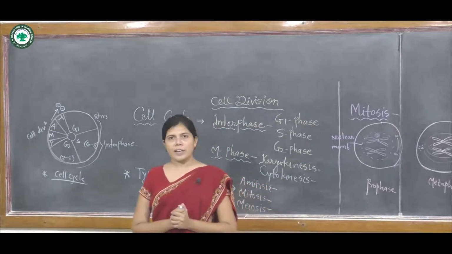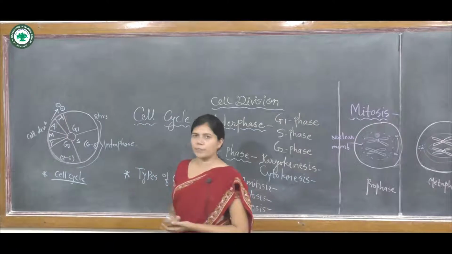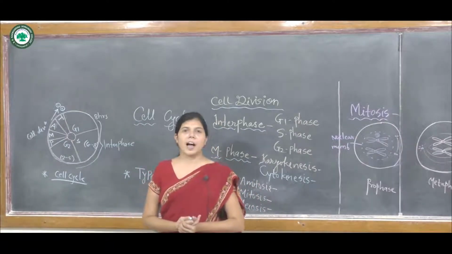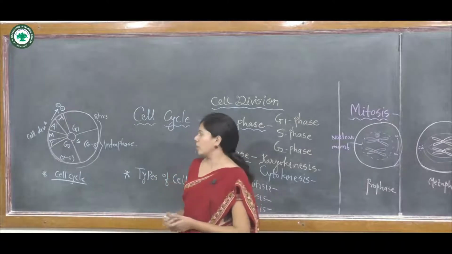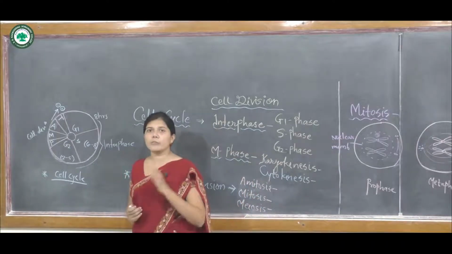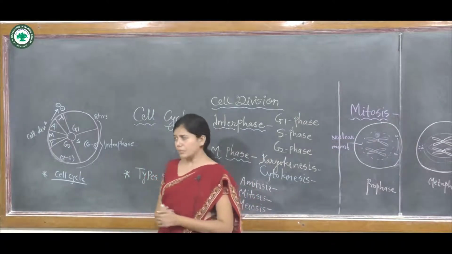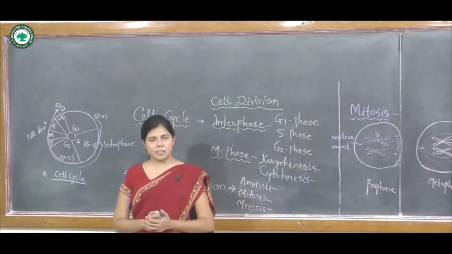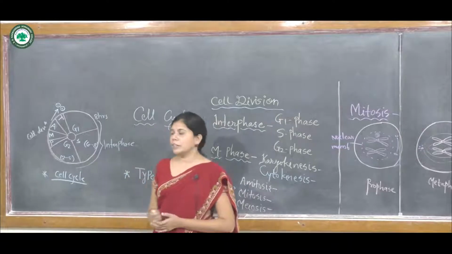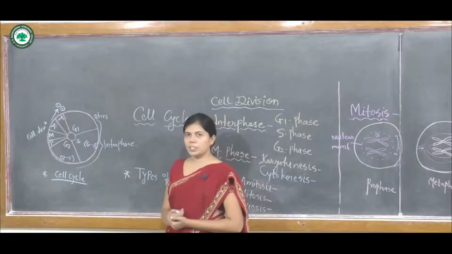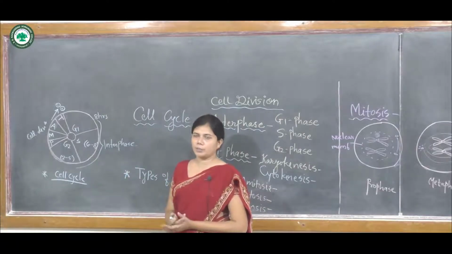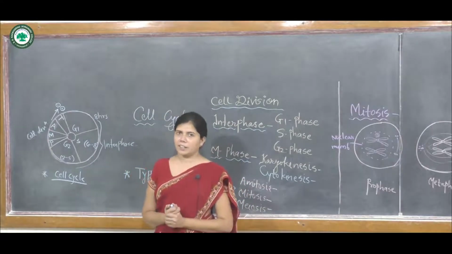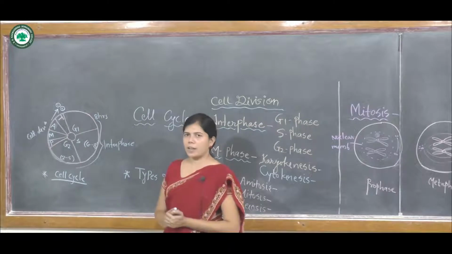Synthesis of RNA, that is mRNA, tRNA and rRNA, is carried out in the G1 phase. Protein synthesis also occurs, and the duration of the G1 phase is nearly 8 hours.